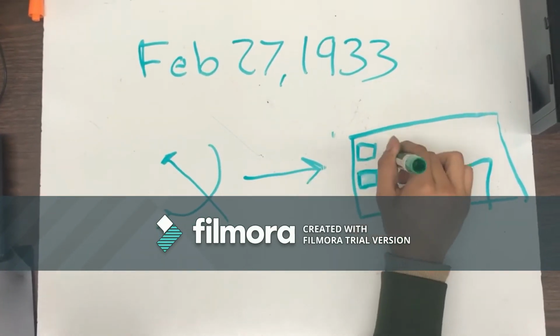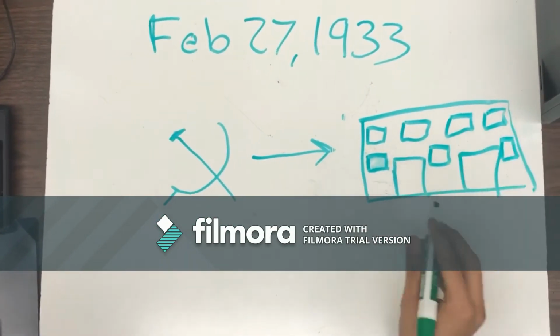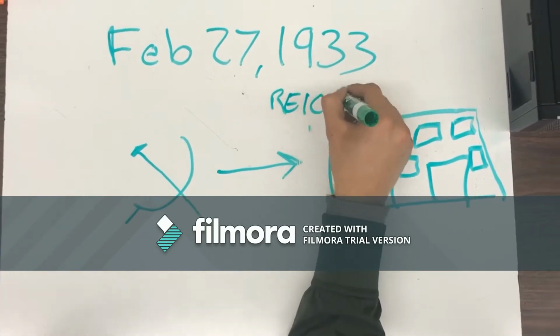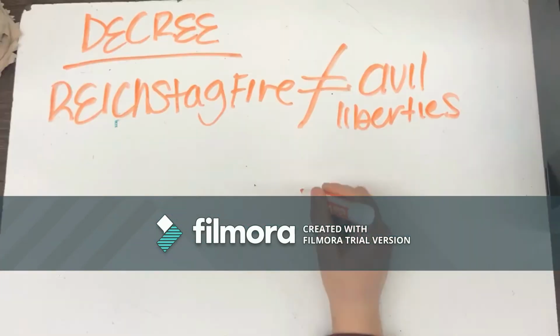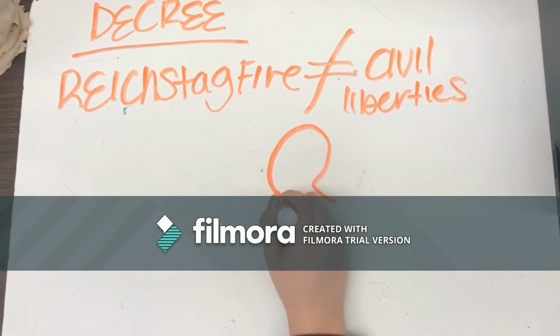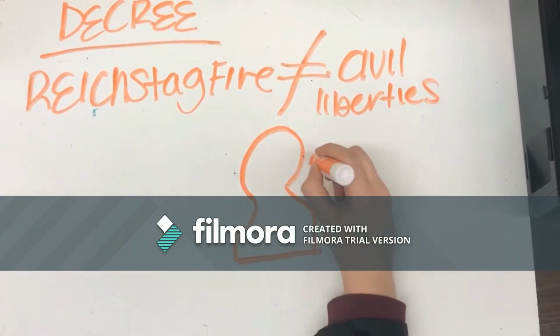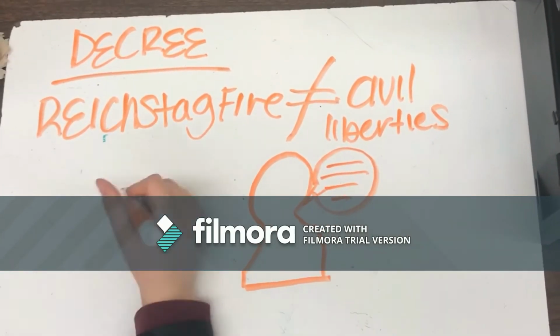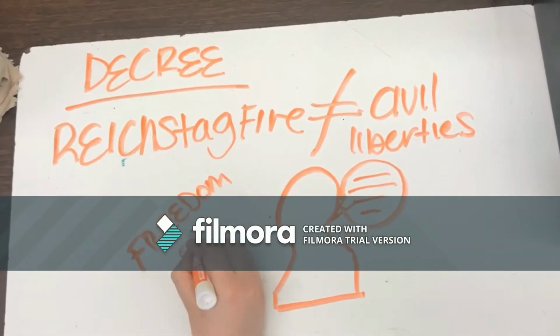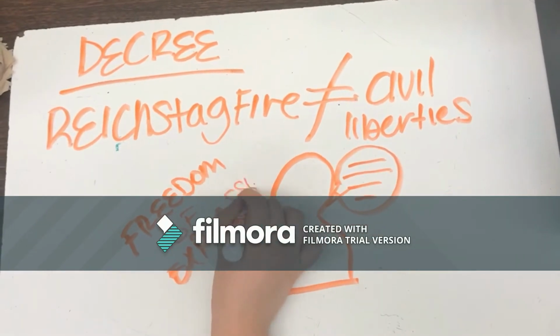On February 27, 1933, a Dutch communist set the Reichstag building on fire. Hitler used this attack as a way to label all communists as the enemy of Germany. Hitler then pressured President Hindenburg to issue the Reichstag Fire Decree, which abolished many civil liberties, including the freedom of expression and the freedom of speech, to counter the ruthless confrontations from the Communist Party.